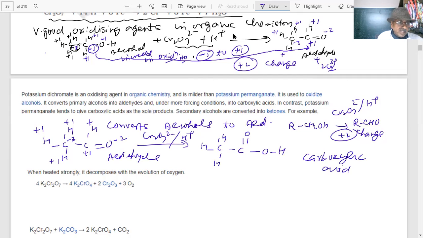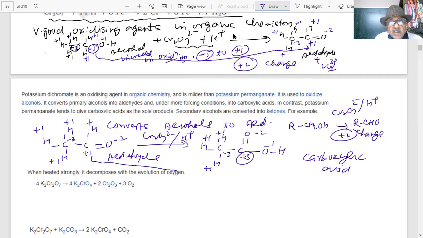What is the change in oxidation number here? This is -3. This is +1, +1. Then this is -3. No change here. Here, what happened? This is -2. This is -1. What will this be then? +3.